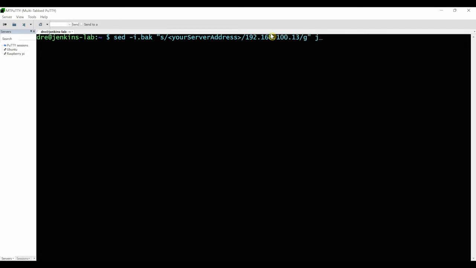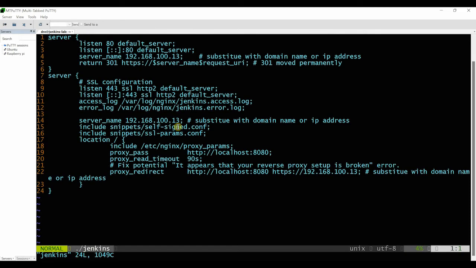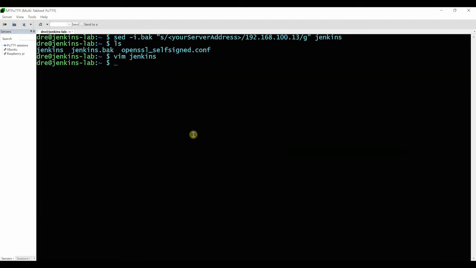And the input file is Jenkins. I'm working in the current directory, so that should do it. So you do an ls. Now we have Jenkins and we have Jenkins back. If we open the Jenkins file, now you can see I've got the IP addresses in all the locations. So we're good. So let me come out of that. So now we just need to move the file into its rightful location.